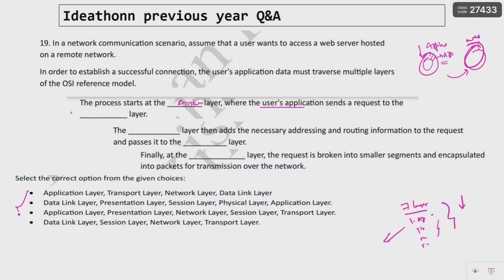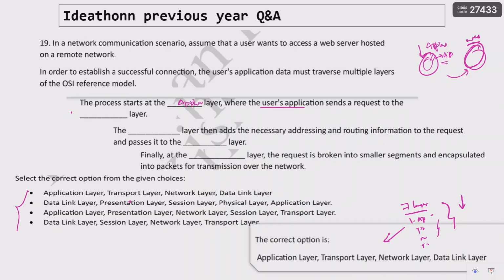So for that they have given these options. You read these options and find out the answer. The answer is that the process starts with the application layer, where the user application sends its request to the transport layer. Once the application layer is completed, we need to establish the connection using the transport layer, either TCP operation or UDP operation, right? After the transport layer, the network layer comes into the picture. Then it adds the necessary addressing and routing information, meaning the logical addressing mechanism. Logical addressing is nothing but the network layer, right? So it adds this to the request and passes it on. Once the network layer is completed, the next layer is what?